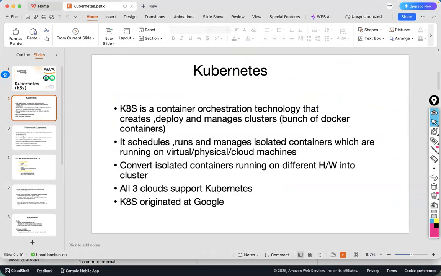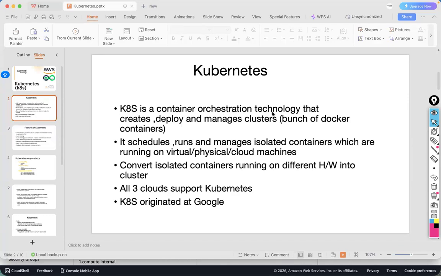Kubernetes is also called K8s because in between K and S there are 8 letters: U-B-E-R-N-E-T-E, 8 letters. So K8s or Kubernetes, anything is the same. Kubernetes is a container orchestration technology.